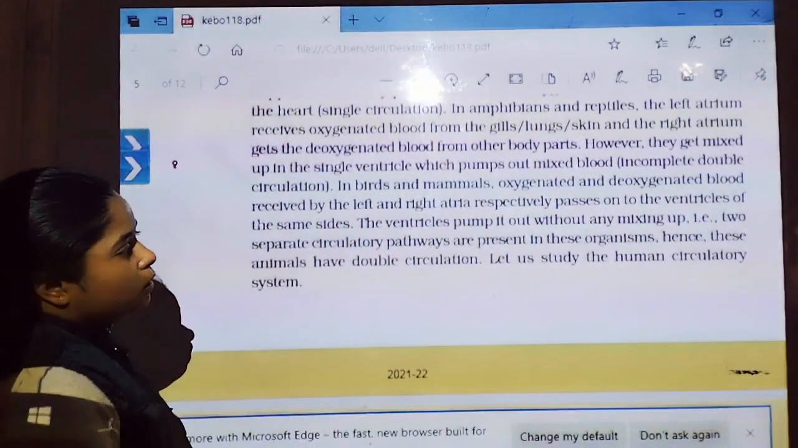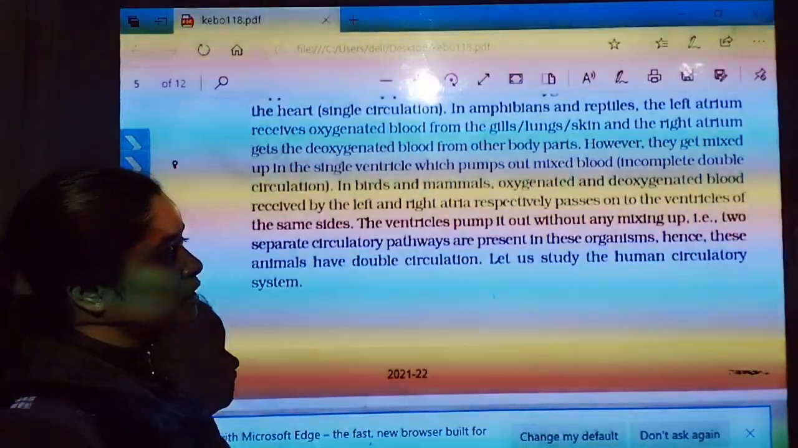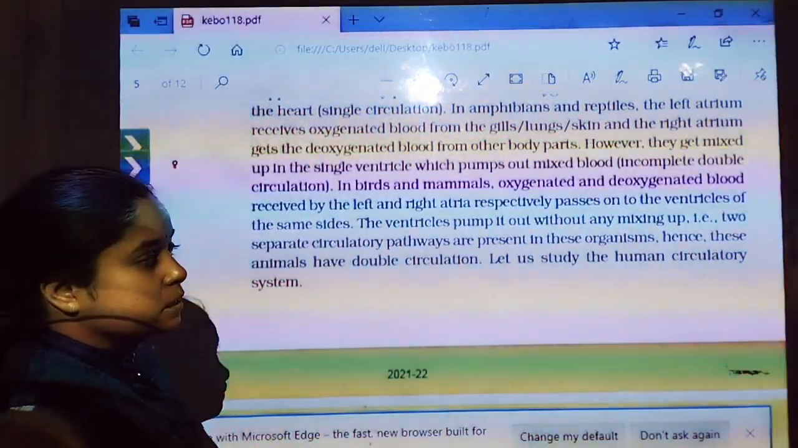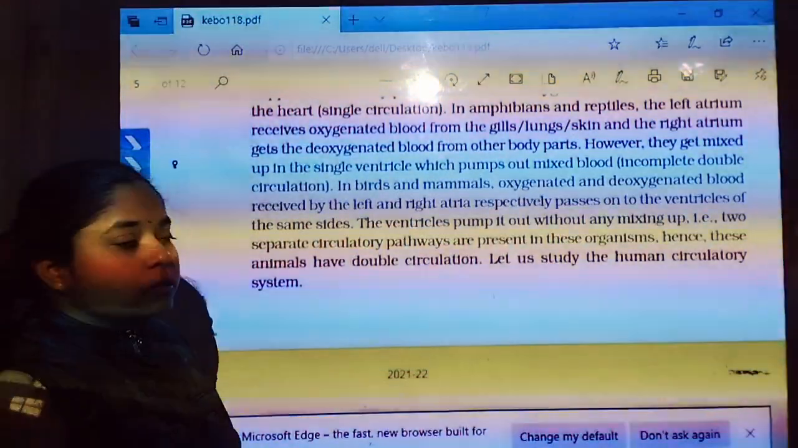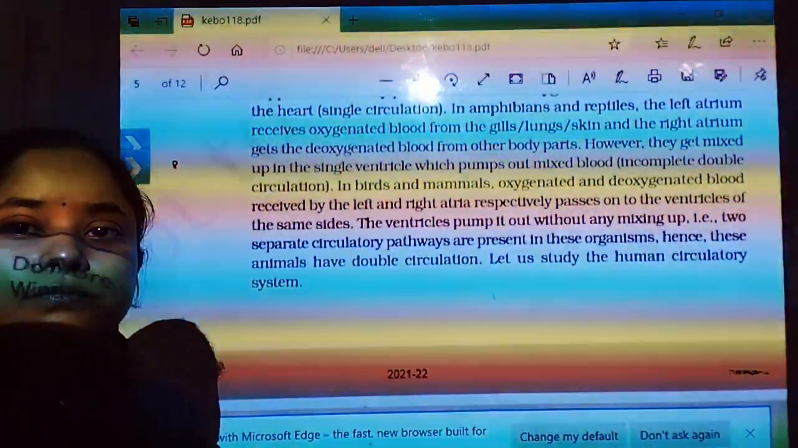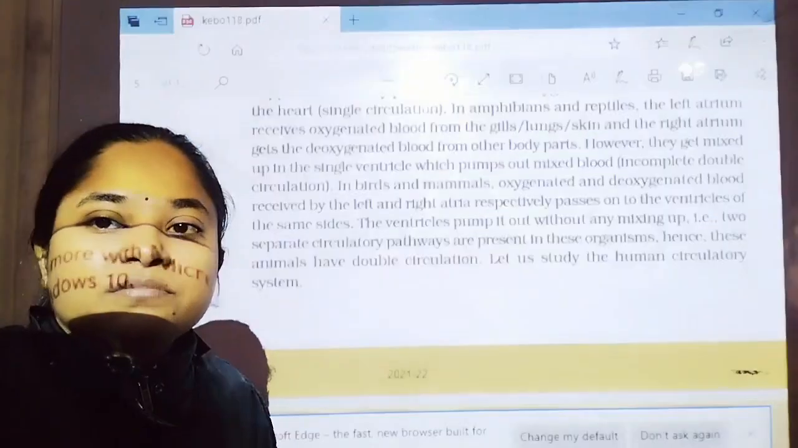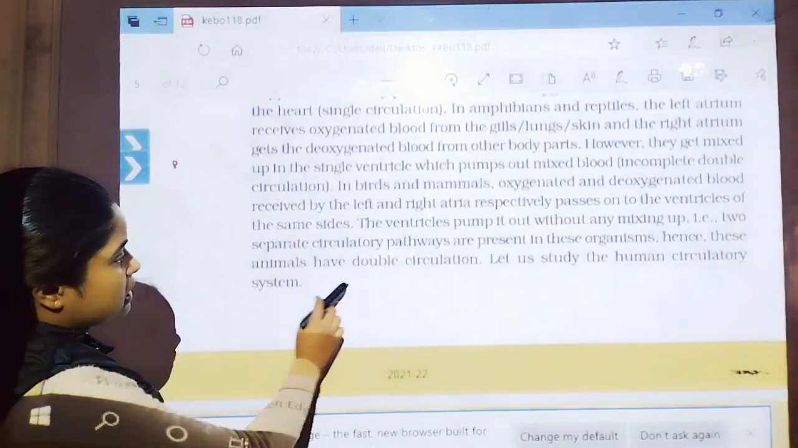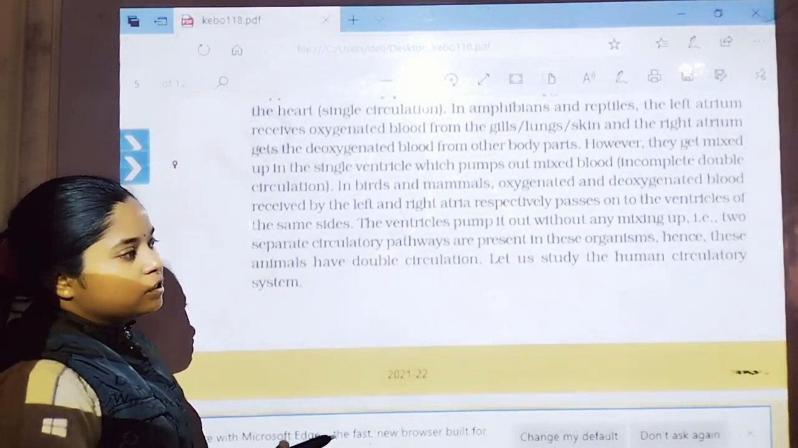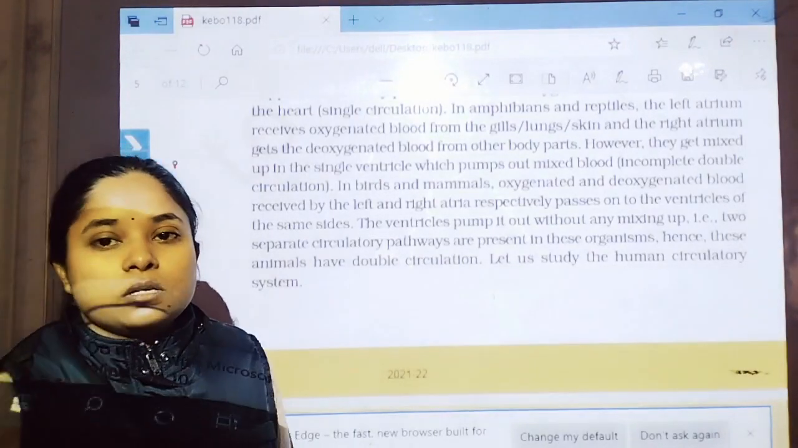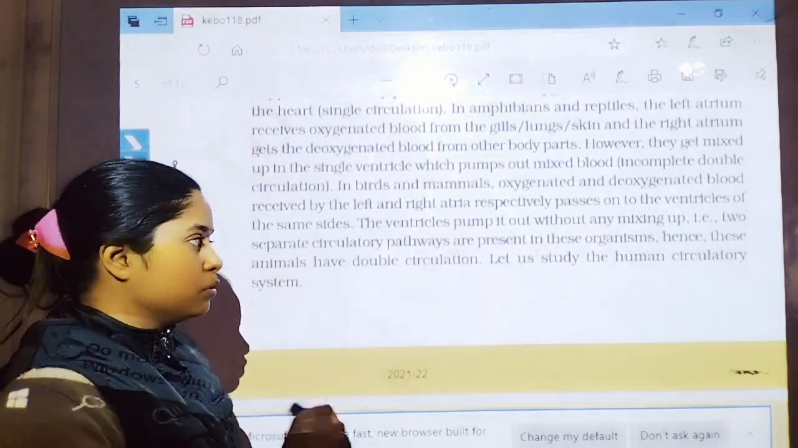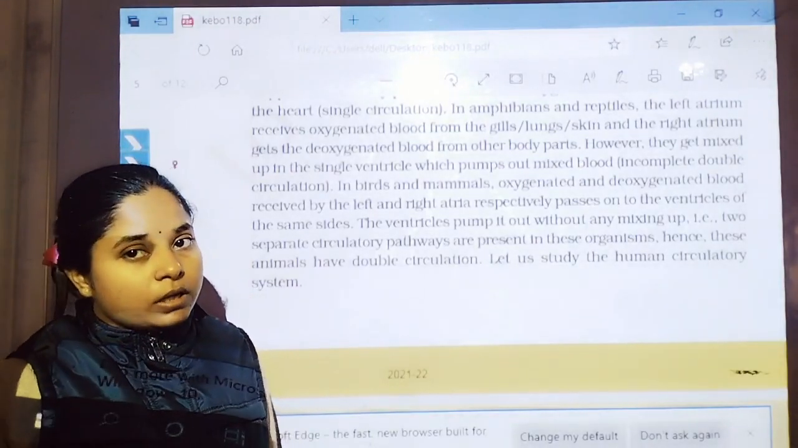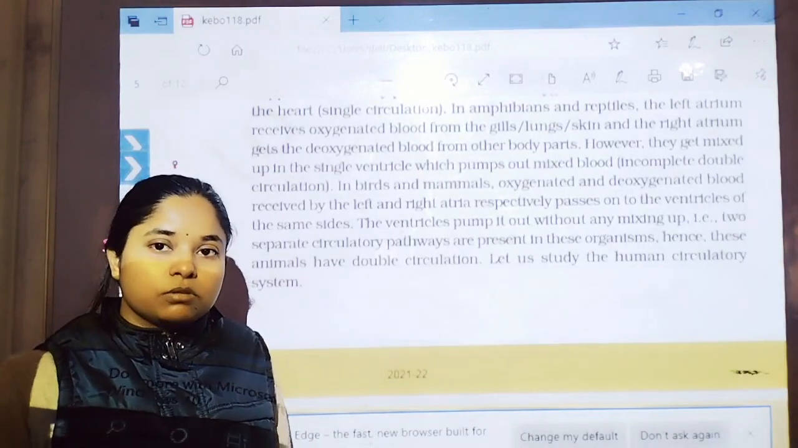The ventricle pumps it out without any mixing up, that is two separate circulatory pathways are present in these organisms. Hence, these animals have double circulation. Let us study the human circulatory system. So, students, here is the overall picture about the double and single circulatory system and in which organisms they occur.